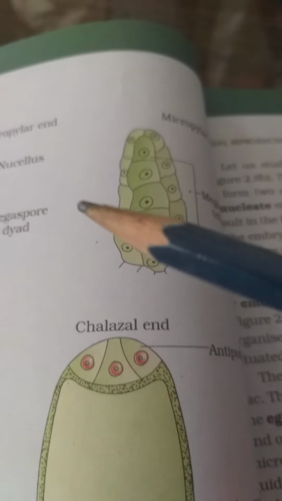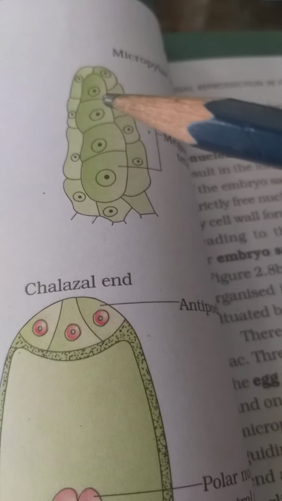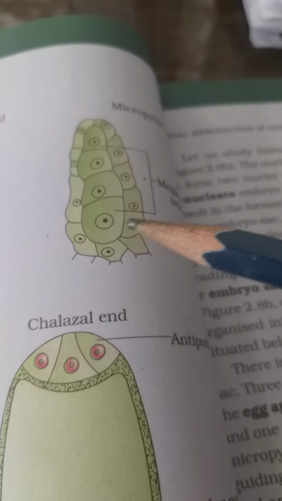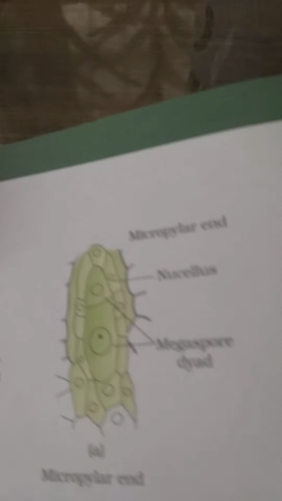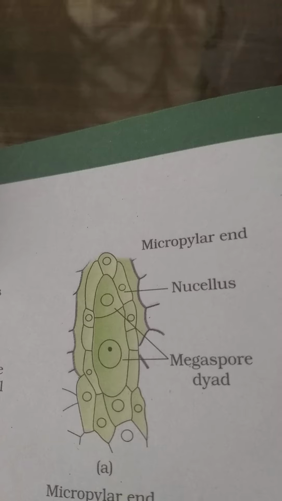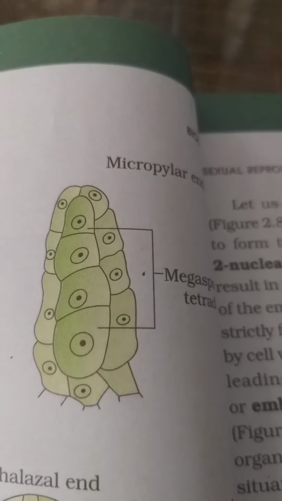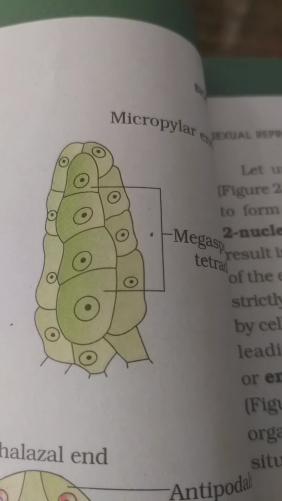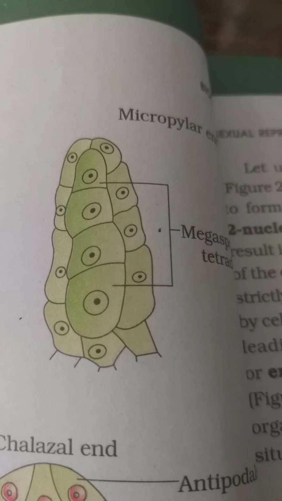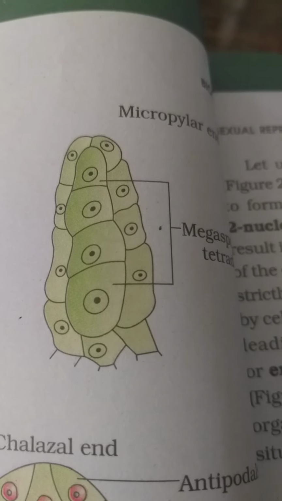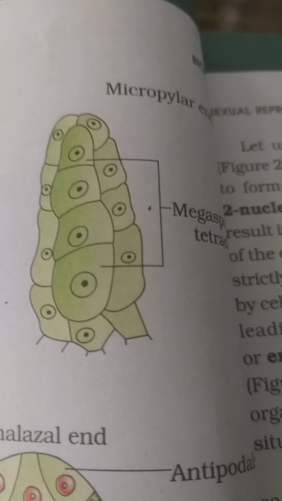Then meiosis 2 occurs. As a result, 4 daughter cells are formed which are called the megaspore tetrad. 2 megaspores are formed by first meiosis, then they are divided into 4 haploid megaspores by second meiosis. 3 megaspores degenerate, only one megaspore remains functional towards the micropylar end.